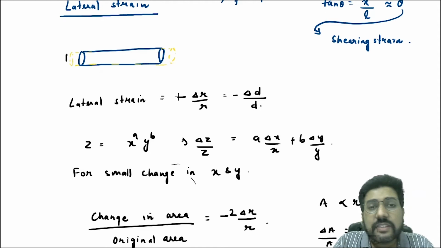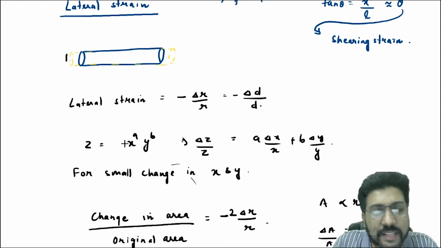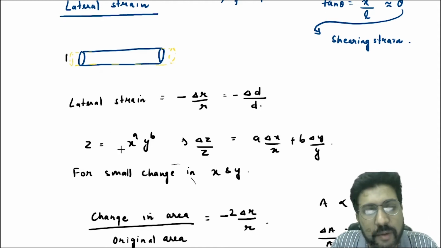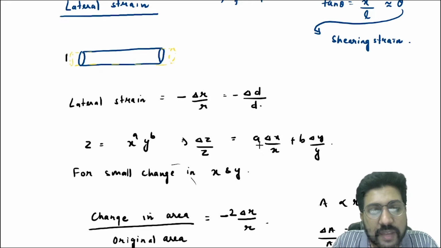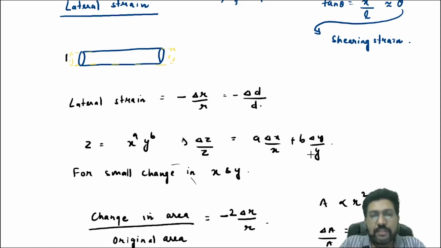In that case, there will be a small change in z. Now the small change in z upon the original value of z will be equal to a multiplied by delta x by x, that is a small change in x divided by the original value of x multiplied by the power of x, plus b multiplied by delta y by y, the small change in y divided by the original value of y.